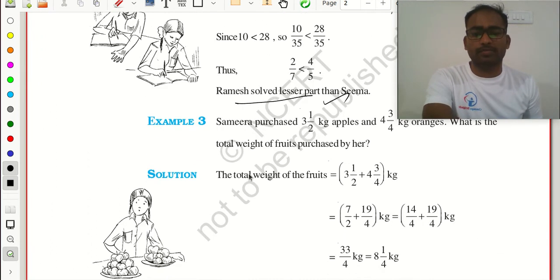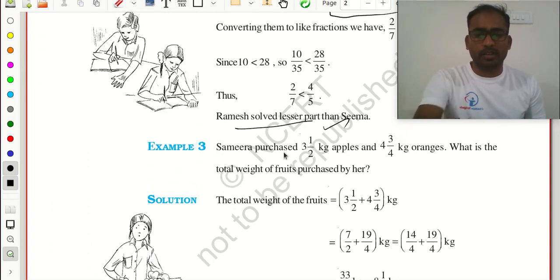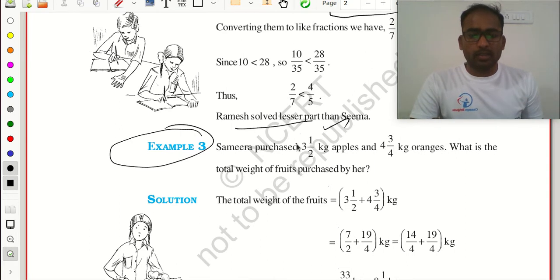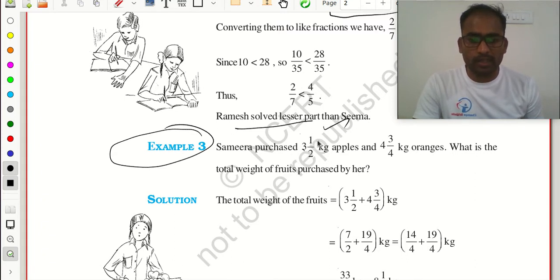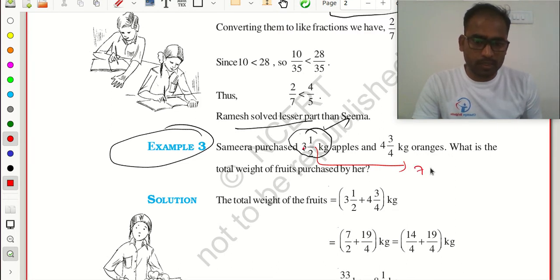Then see, same here. Samira purchased 3.5 kg of apples and 3 by 4 kg of oranges. What is the total weight of fruits purchased by her? We need to add these two only. So before adding, you need to convert this mixed fraction into an improper fraction. What is the improper fraction value here? 2 threes are 6, 6 plus 1 is 7, so 7 by 2 for this one.